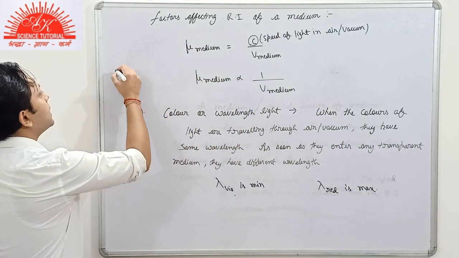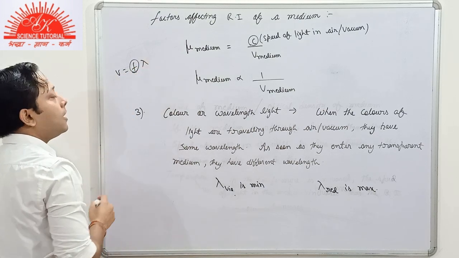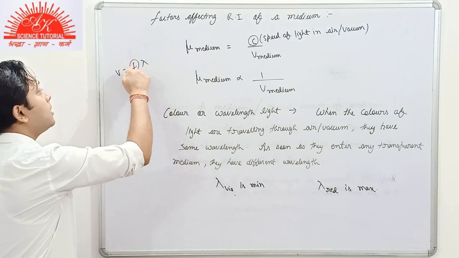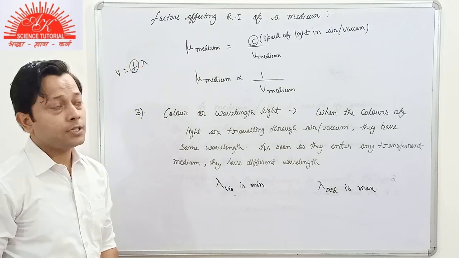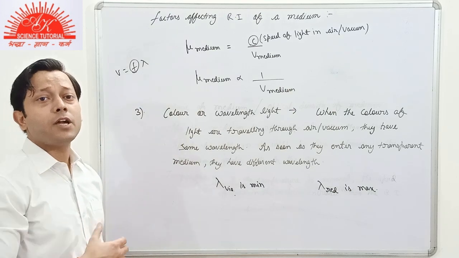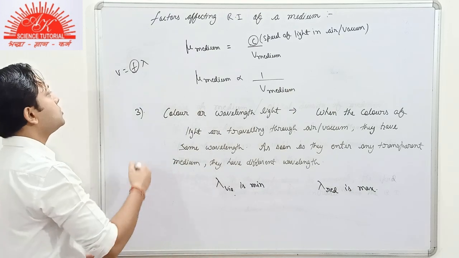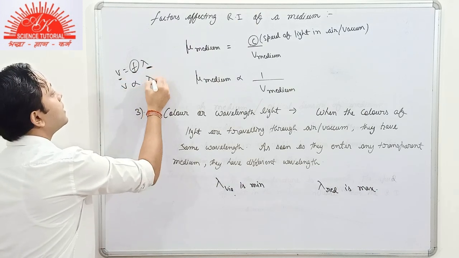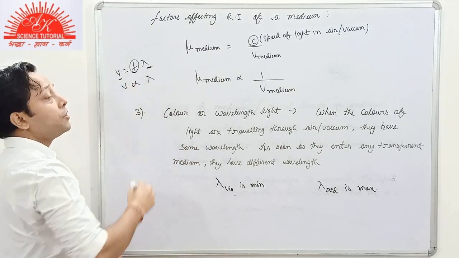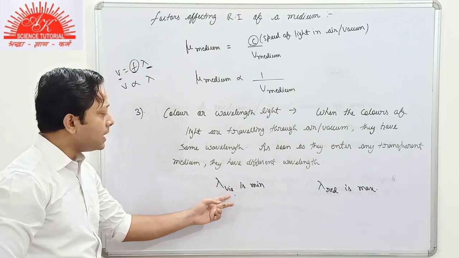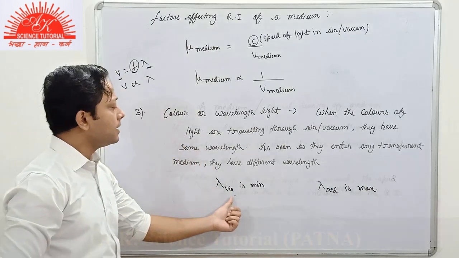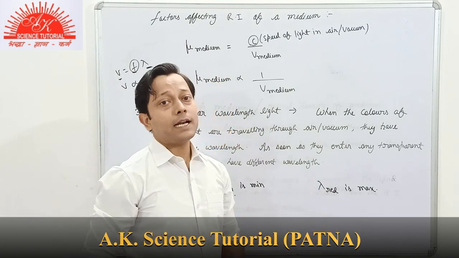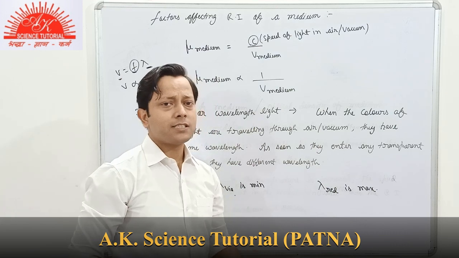As I told you, until we change the source of light from where we are obtaining the light, the frequency is not changed. And if we change the source of light, then the frequency will also change. So the frequency here is constant, then we have a direct relation between speed of light and wavelength of light. So if the wavelength of violet color of light is minimum, the speed of violet light in any transparent medium will be minimum. And the wavelength of red color of light in any transparent medium such as glass or water will be maximum.